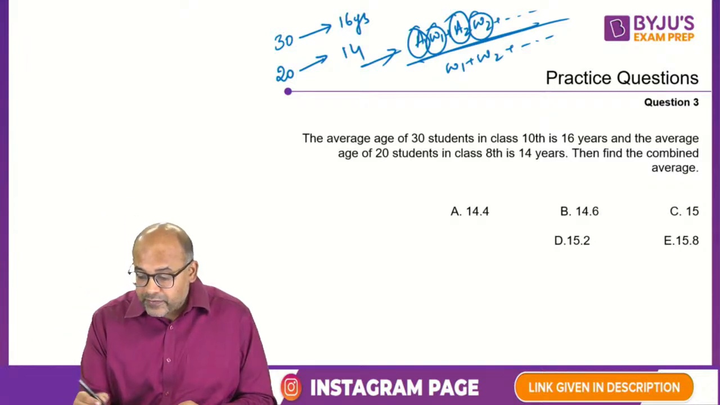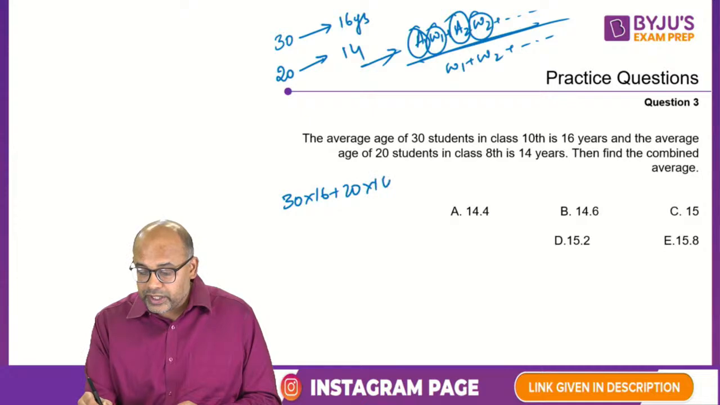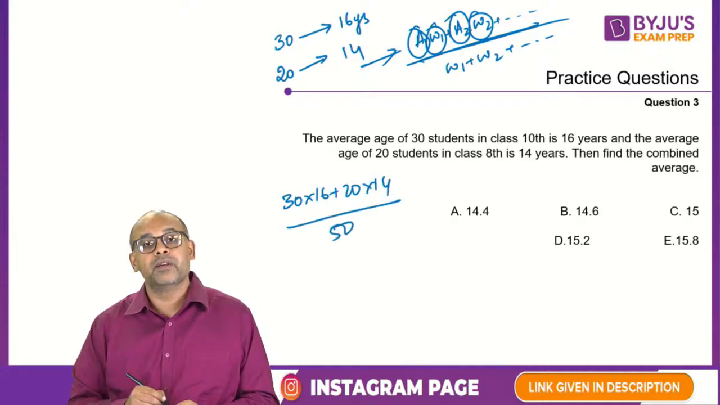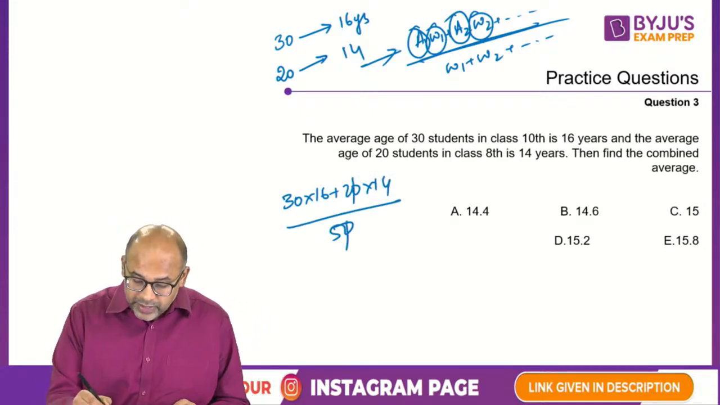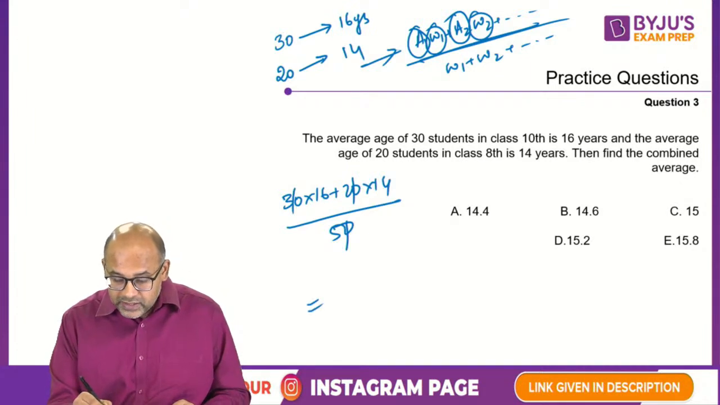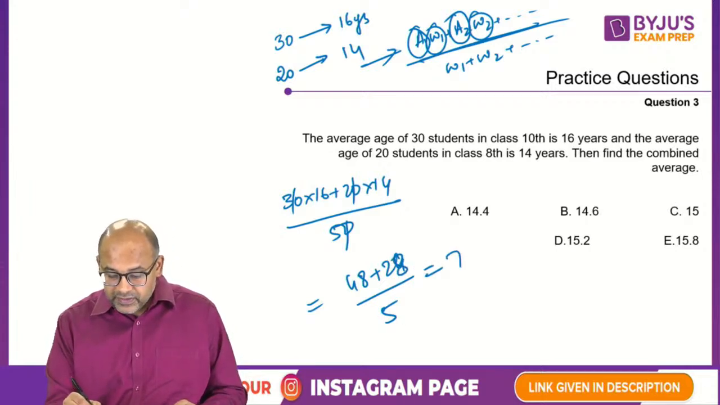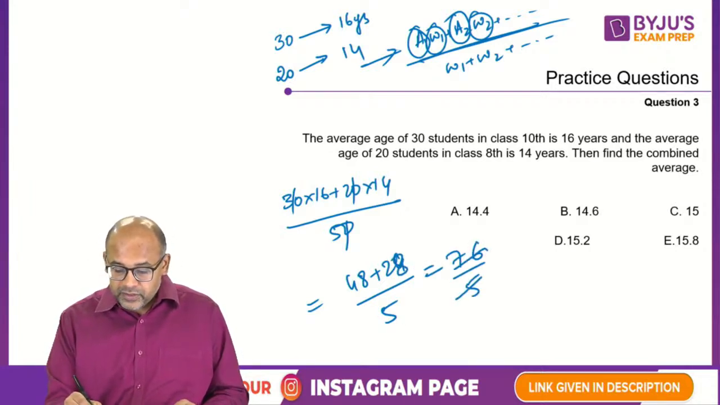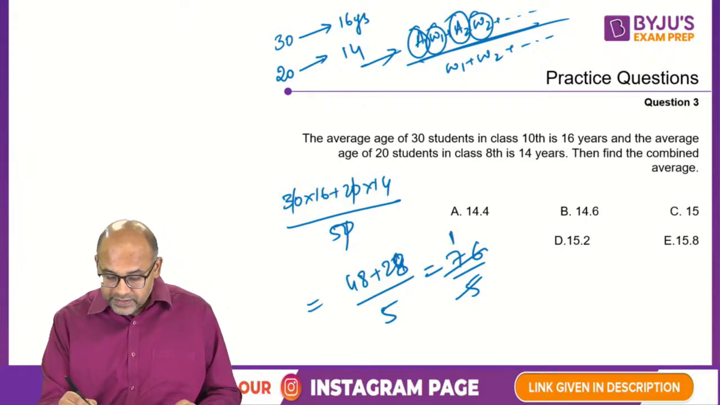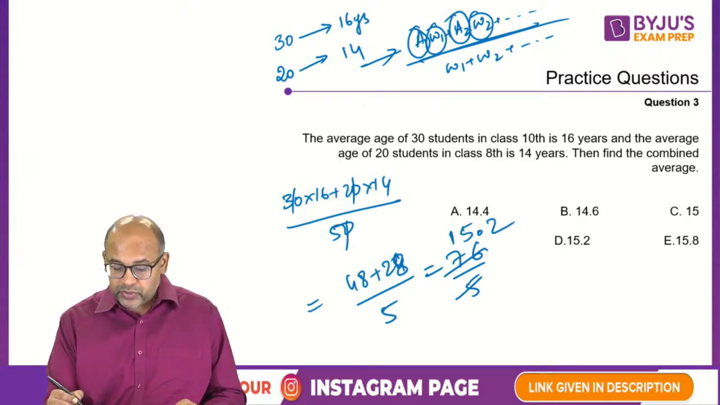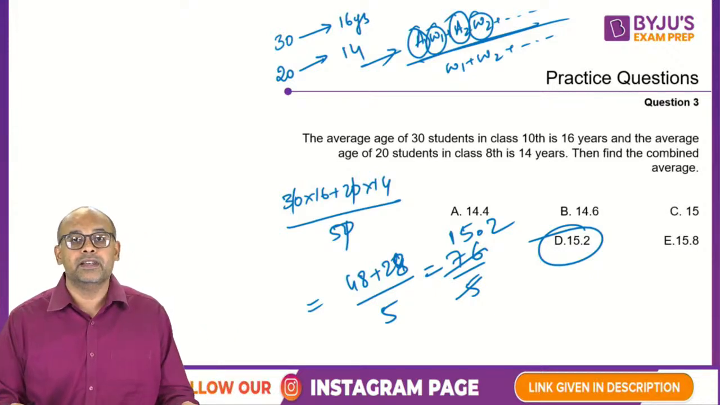So if you apply this, you will get 30 into 16 plus 20 into 14 divided by 50, because 30 plus 20 is 50. So you can cancel out the zeros, so you'll get this as 48 plus 28 by 5. So 68, 76 by 5. So this gives you 5 ones are 5, 6, 7, 25, 5 5s are 25.2, which is option number D.